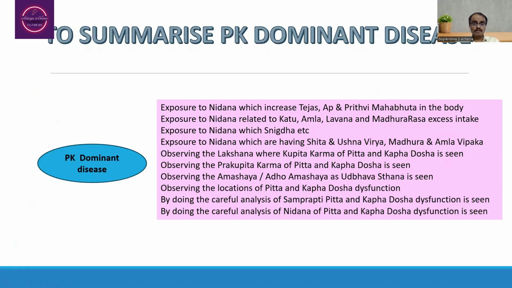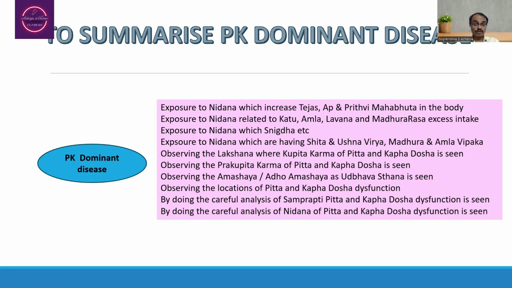To sum up the pathological understanding of Pitta Kapha dominant diseases, we have to inquire about the following factors. For example, whether the person is exposed to Tejas, Apa and Prithvi Mahabhuta dominance Nidana in the body.